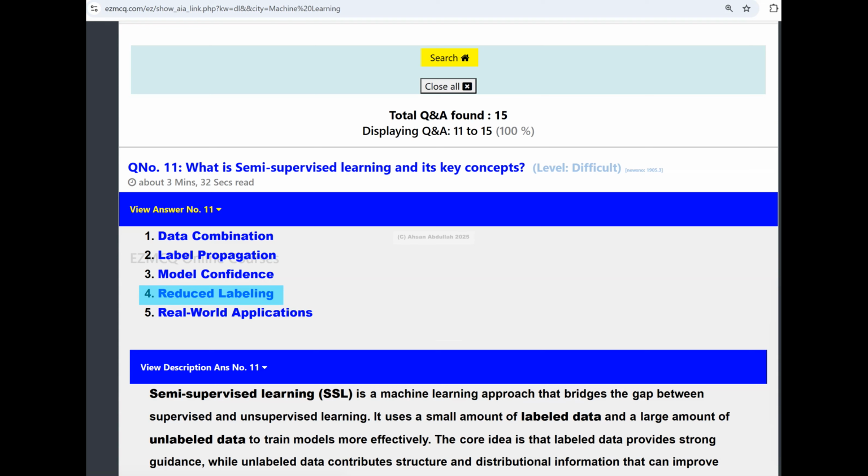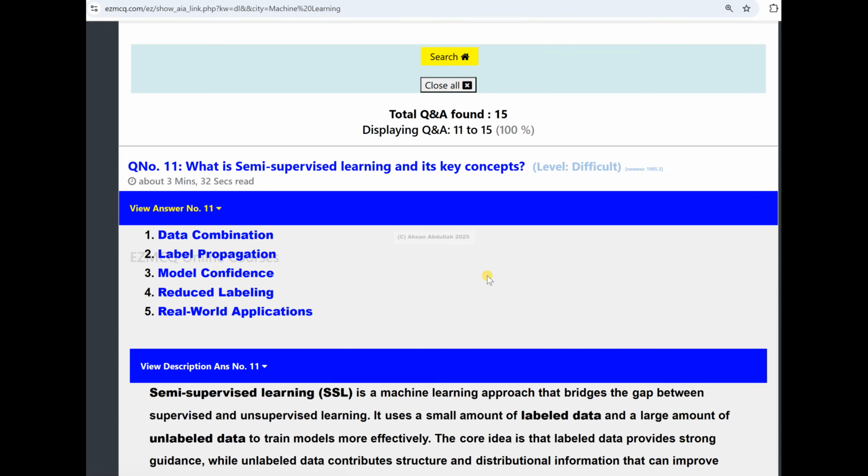So what are the real world applications of semi-supervised learning? They are speech recognition, medical imaging, text classification, and so on. What we are doing is building effective models from large unlabeled data sets using small labeled data set verification at the end. So basically, it's a practical solution when the labeled data is limited, enabling better performance with fewer human annotated examples, which results in a reduction of the cost and the annotation time also.